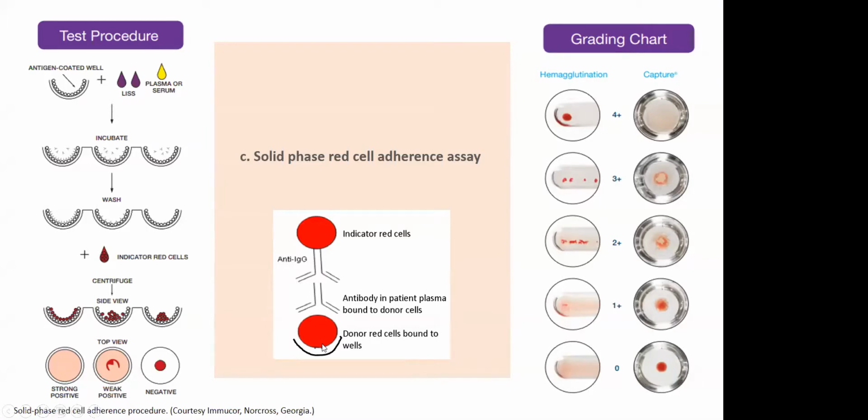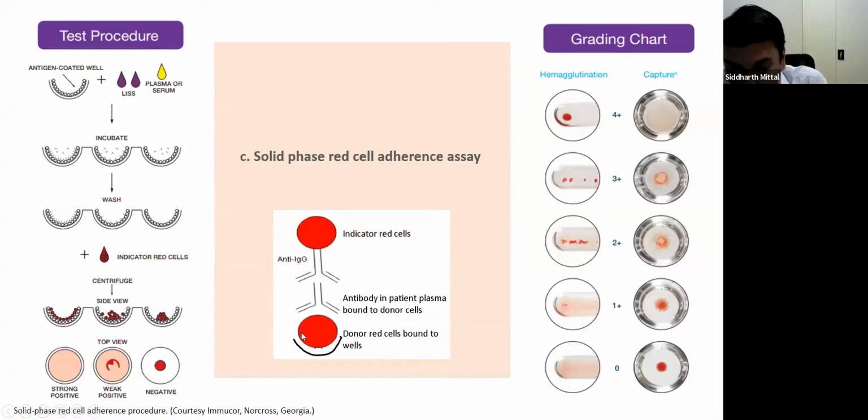And if the donor red cells in the wells have the patient's plasma antibody bound to them, then these indicator red cells with the anti-IgG can bind to the Fc portion of this antibody, and therefore a monolayer will be formed. And this is how a monolayer will look, which will be a 4+ reaction, a very strong reaction.